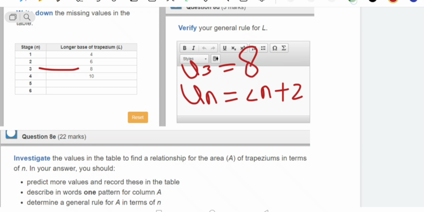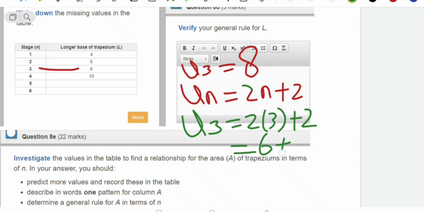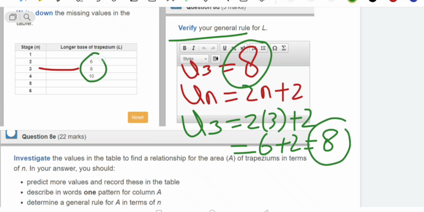So let's see, n is 3, so 2 into 3 plus 2, 2 times 3 is 6, plus 2, which is equal to 8. It means verified. The answer is 8. I hope it is clear.